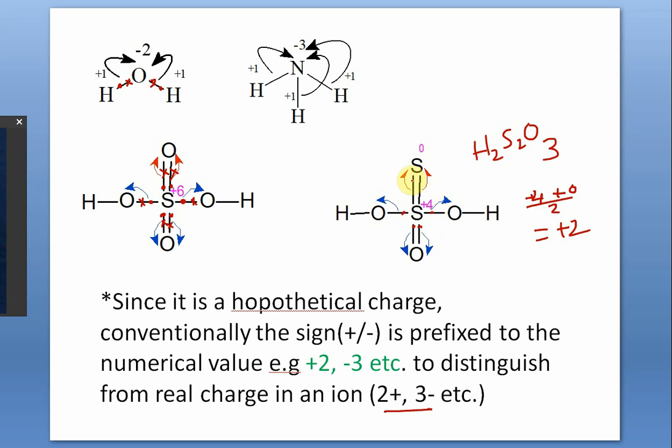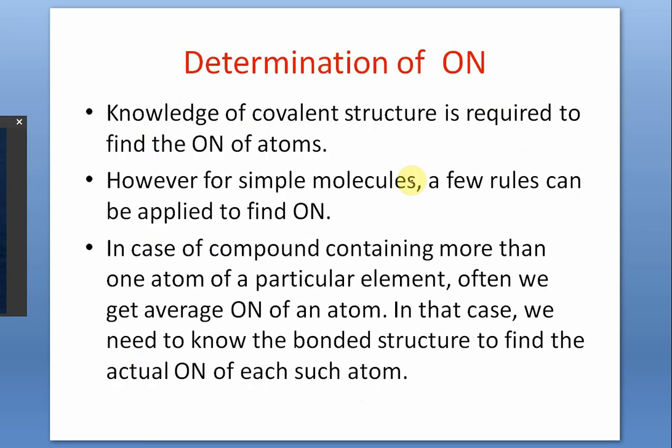Individual oxidation state I can't tell now because I have not studied chemical bonding. Therefore, be satisfied with the average value. Right? So whenever an atom of a particular element occurs more than once, the oxidation number that you find by following the rule will be an average one. Let us now study the rules.